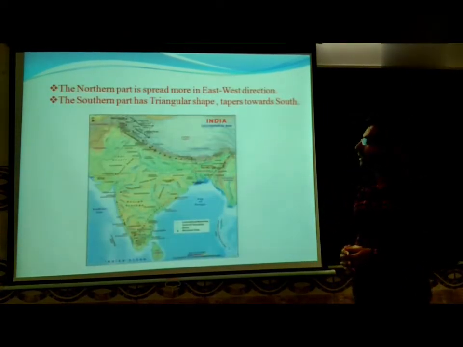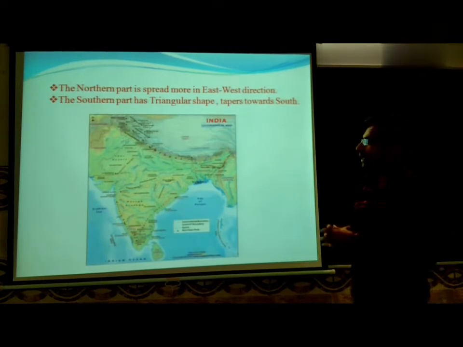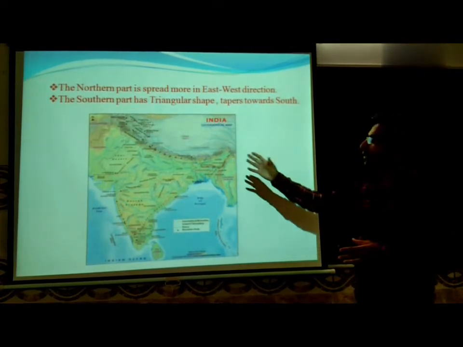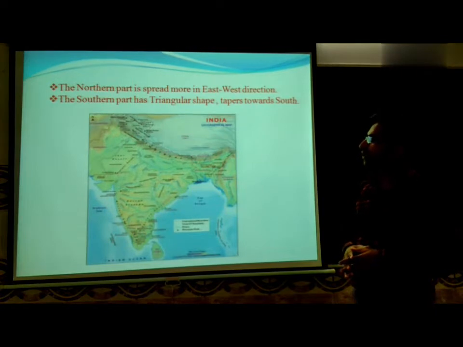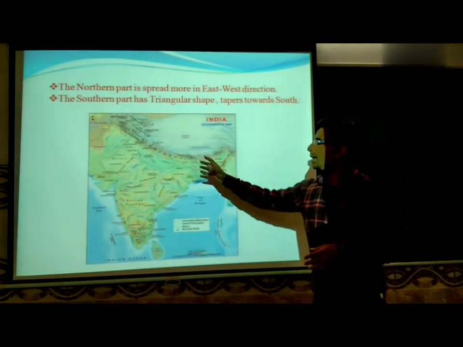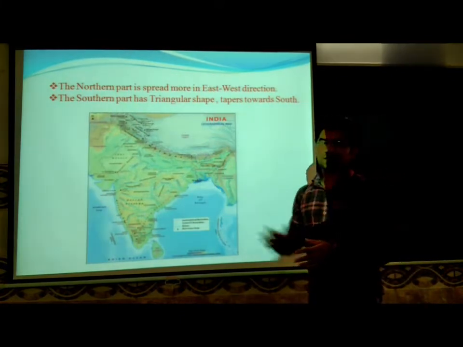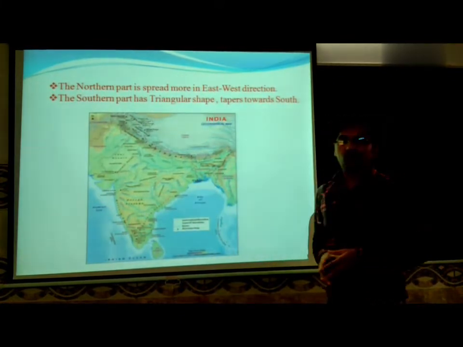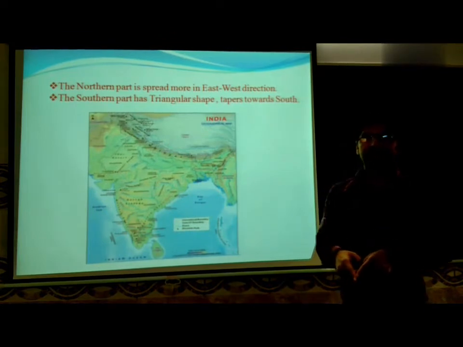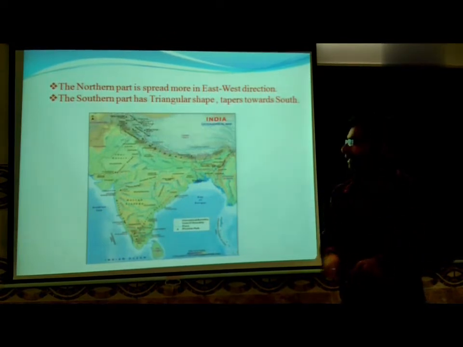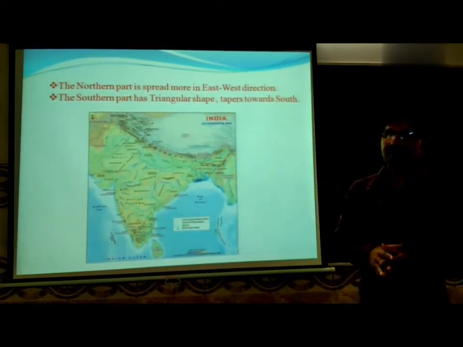Now let us see the spread of India, how it is spreading in the north side and in the south side. The northern part of India is spread more in the east-west direction, while the southern part of India is triangular in shape and tapers as you go to the south.